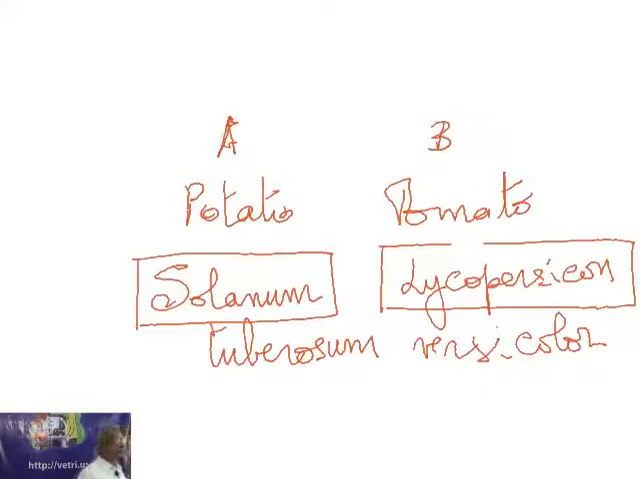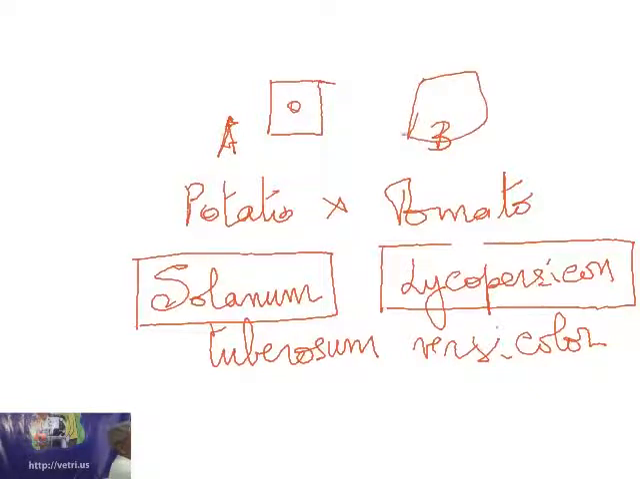Scientists wanted to bring both the characters in one plant: a plant which could have potato at the base and a tomato at the top. So when you are trying for a hybridization between the two, it may not be possible because of incompatibility. But here, protoplasmic fusion they are trying. You take one cell from the potato plant and another cell from the tomato plant, and then you try to cross these two cells instead of two plants.